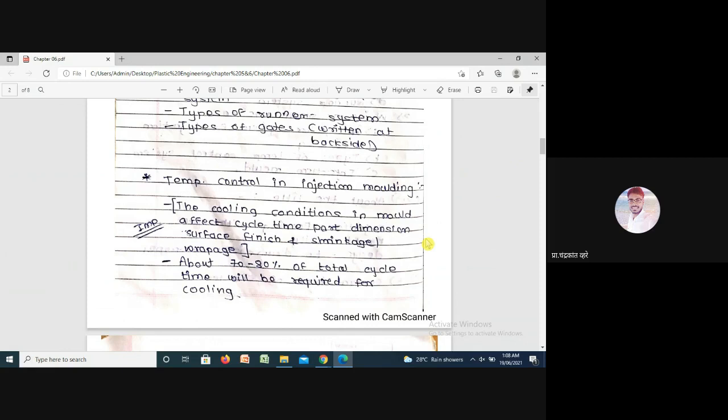Suppose you take the example of barrels, a 500-liter barrel or a 1000-liter barrel.